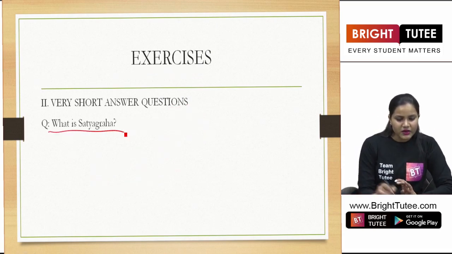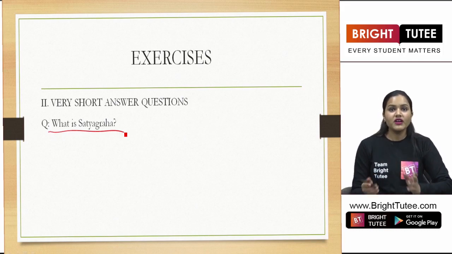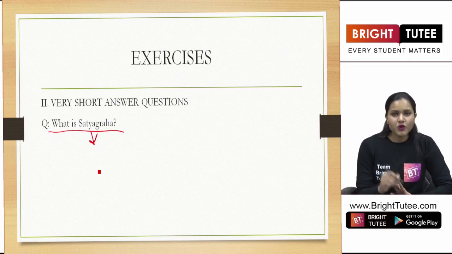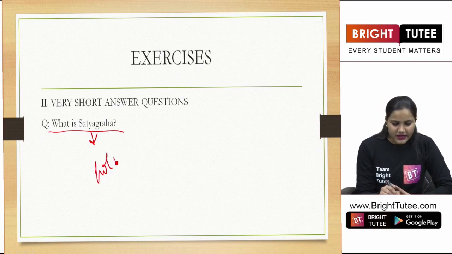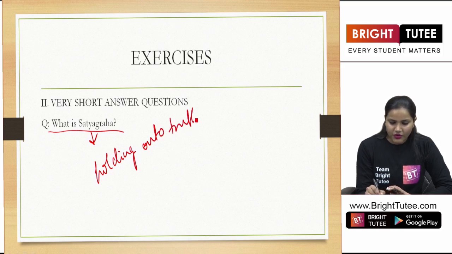Second question is, what is Satyagraha? Now, we learnt about it right now. So, if you want to give the specific meaning here, you can say that Satyagraha, it means holding on to truth or truth force.